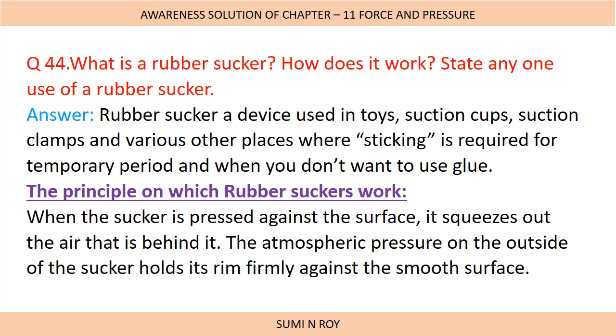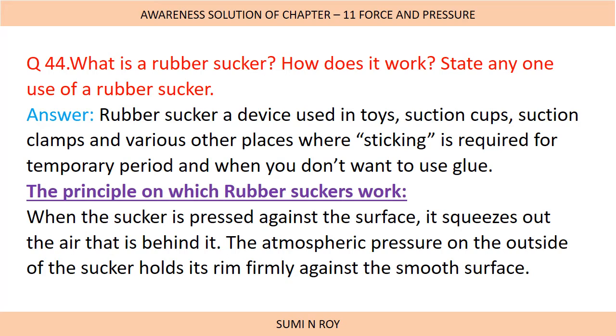Now, what is the principle behind it? When the sucker is pressed against the surface, it squeezes out the air that is behind it. The atmospheric pressure on the outside of the sucker holds its rim firmly against the smooth surface.